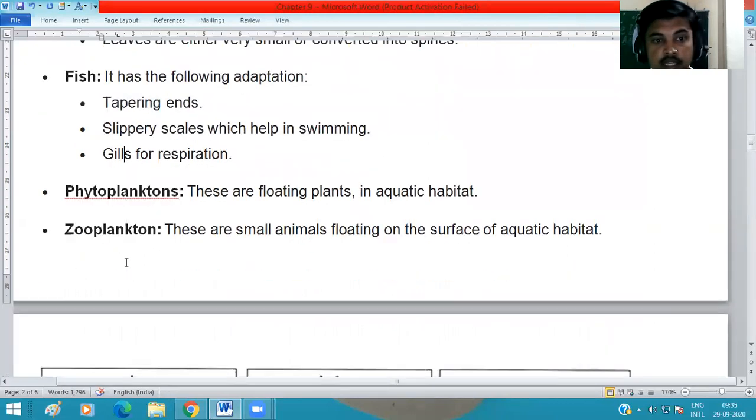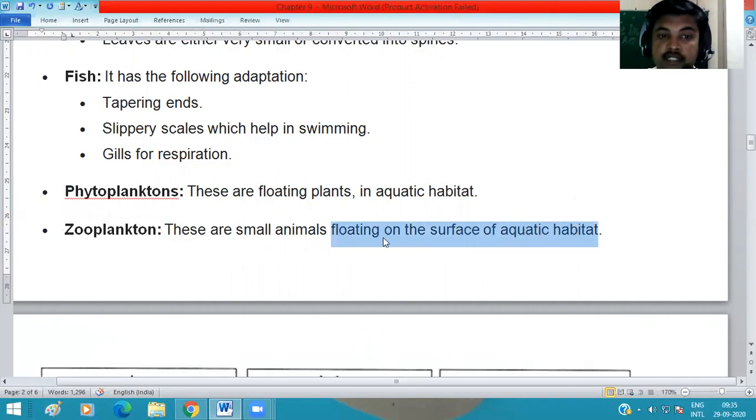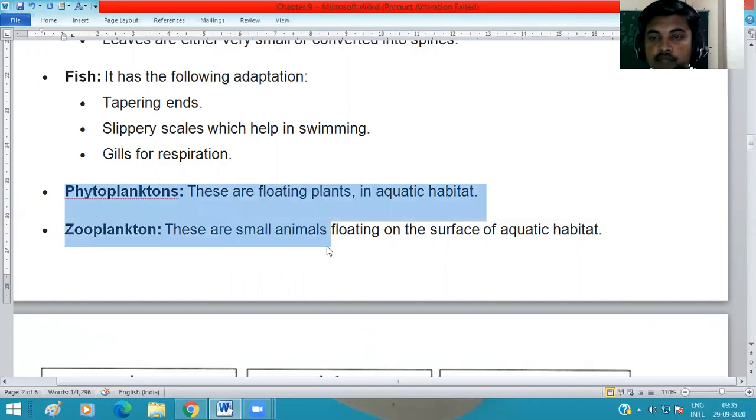And they have gills for respiration, to take the dissolved oxygen from the water. And phytoplanktons are a type of plants which grow or float in the water. These are floating plants in the aquatic habitat. And zooplanktons are the small animals floating on the surface of the aquatic habitat. Both are aquatic living things.